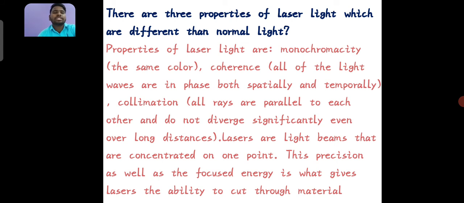There are three properties of laser light which are different from normal light. The properties of laser light are monochromaticity, meaning the same color; coherence, meaning all of the light waves are in phase, both spatial and temporal; and collimation, meaning all rays are parallel to each other and do not diverge significantly even over long distances. Lasers are light beams that are concentrated at one point. This precision as well as focused energy is what gives lasers the ability to cut through material.